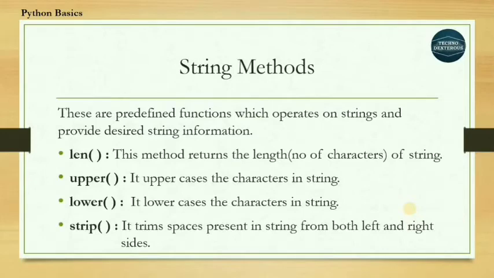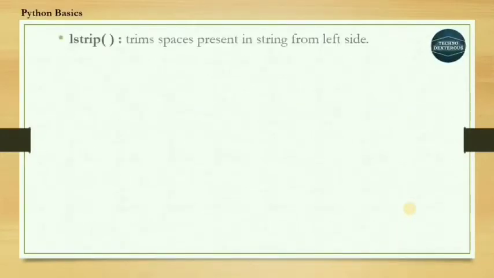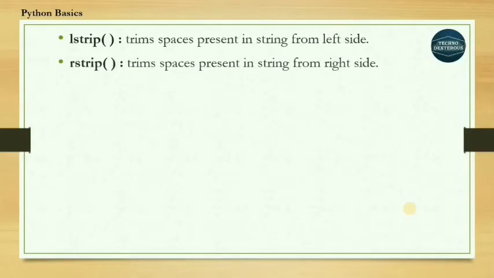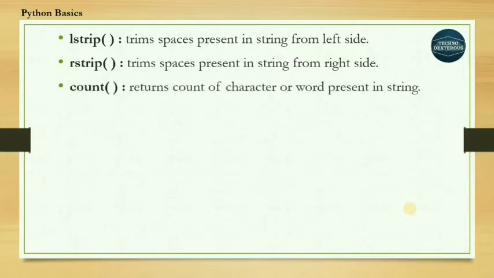strip is a method which trims spaces present in a string from both left and right sides. Here left and right sides means left and right ends. If we want to trim the spaces which are present only on the left side, then we can use lstrip. Similarly, if we want to trim the spaces present in the string at the right end, then we can use rstrip. count returns the count of a character or word present in a string.